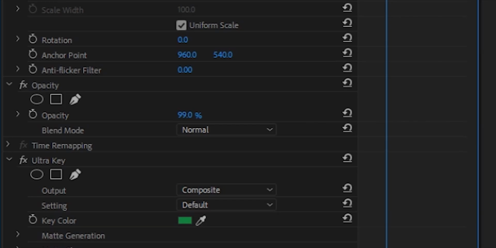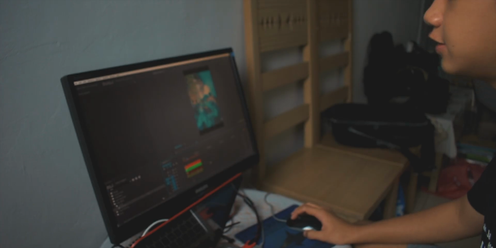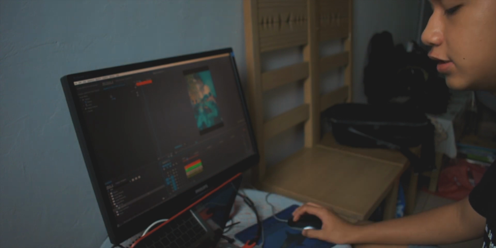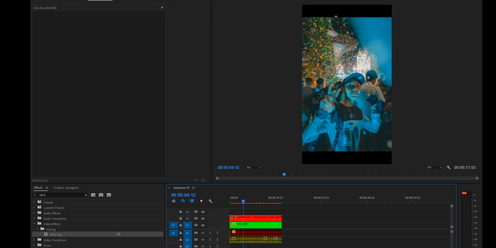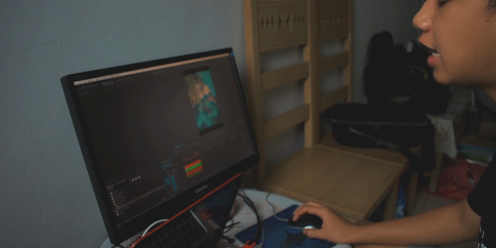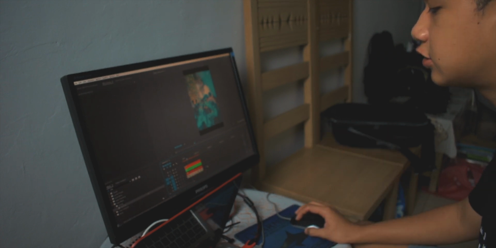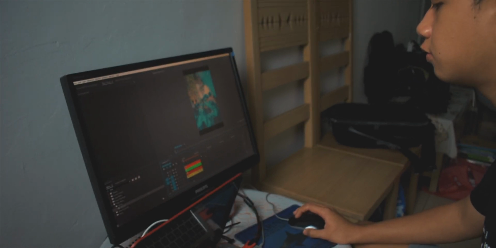I will just randomly put it on 50%, and after that I download some music from the internet as well. I download a sound effect first. So this is the sound effect if you guys want to listen. So that is a sound effect. That is an Arctic wind that I downloaded from Epidemic Sound. And over here I download a song. I just use a non-copyrighted song from Vlog No Copyright Sound. So I just add in the sound.